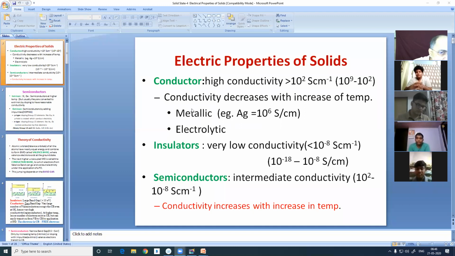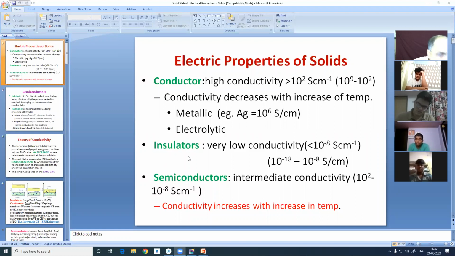And we can have two types of conductors. Metallic conductors, whose conduction mechanism is free electrons, and electrolytic conductors, where the mode of conduction is ionic migration. This is ionic migration, this is electron migration. The mechanisms of conduction are different.